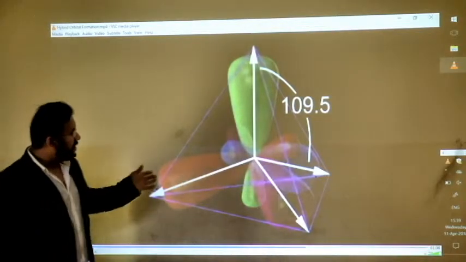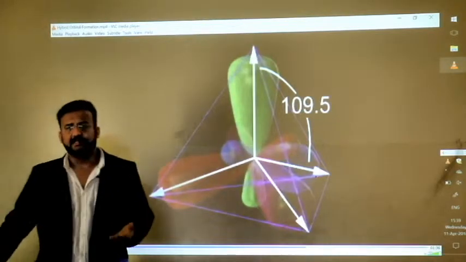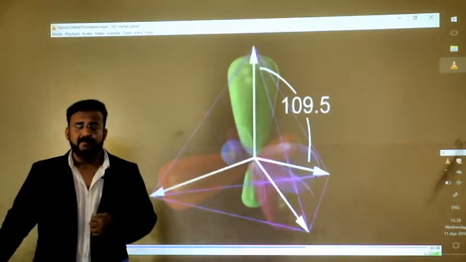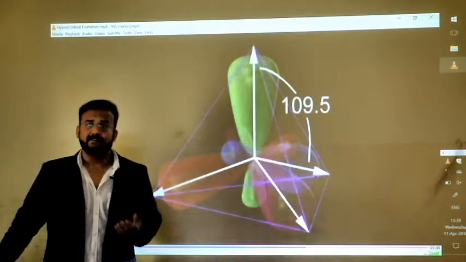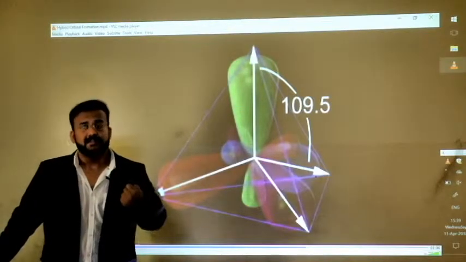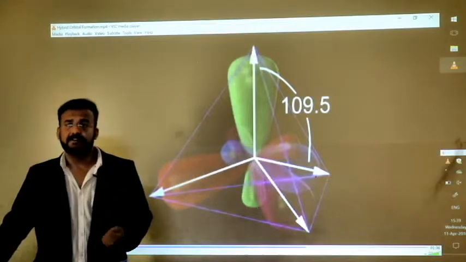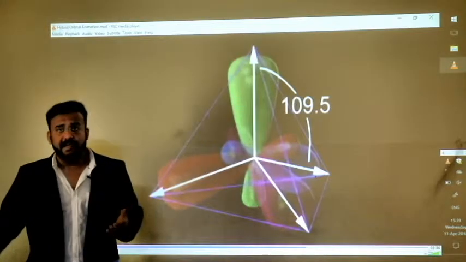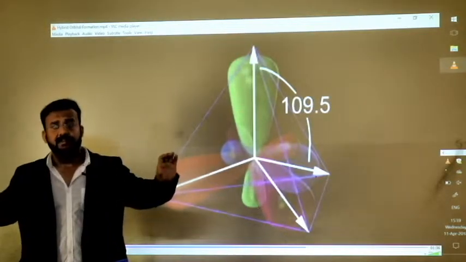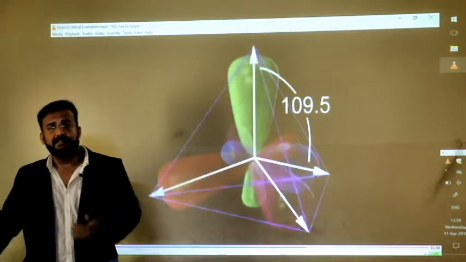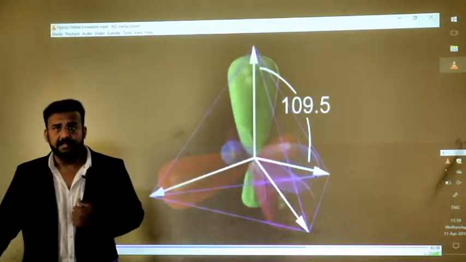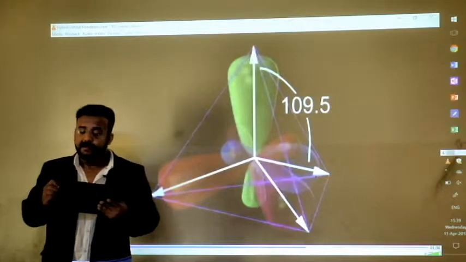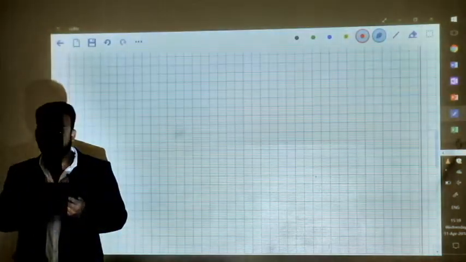And the way these hybrid orbitals are arranged in space can be predicted using the same logic we have been using in VSEPR theory. In VSEPR theory, electron pairs around the central atom are distributed in such a way that they have the least repulsion between them. The same logic is applied here for hybrid orbitals as well. For example, two hybrid orbitals will stay in a linear shape because that is the least repulsive state in which those two orbitals can exist. If there are three orbitals present, the best way they can exist is, as you can see here, if I show you the possible arrangements of these hybrid orbitals.